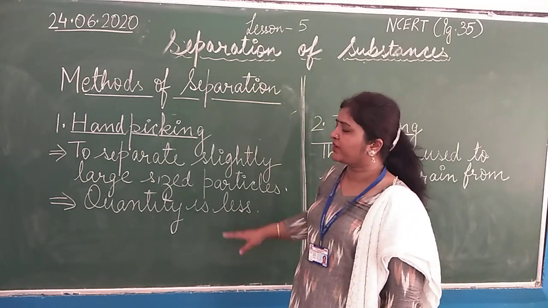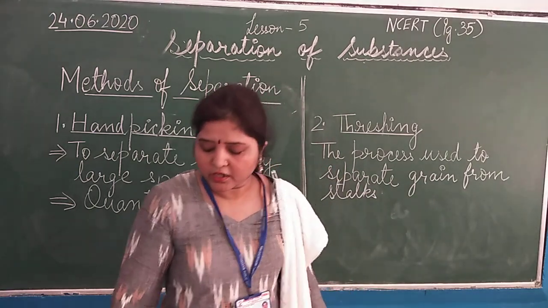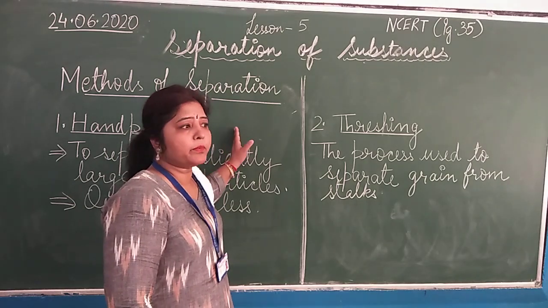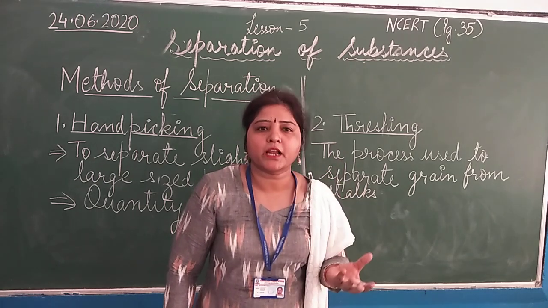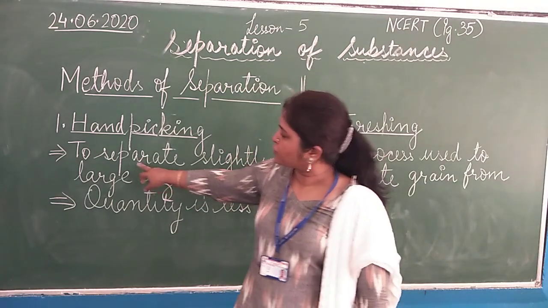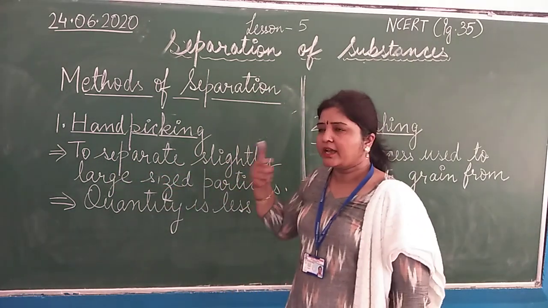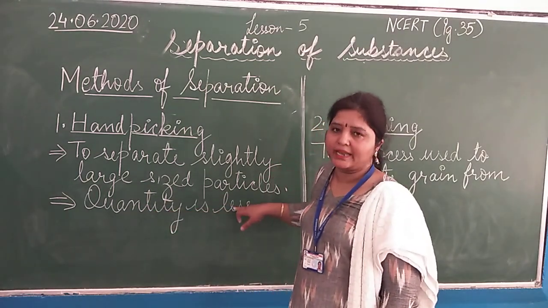So in this way we can use the method of hand picking. It is used in two situations: when the size of particles is comparatively large, and secondly when the quantity of the mixture is less.